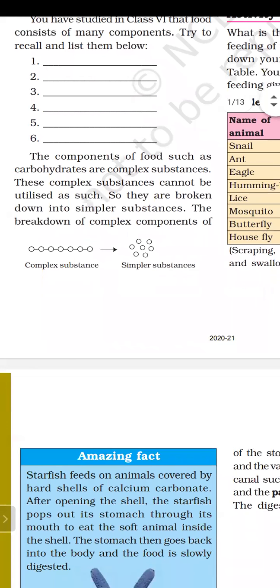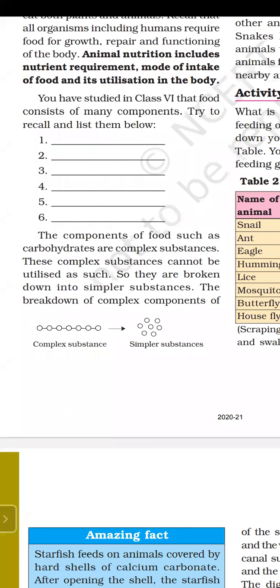So you can draw the diagram. Complex substance means we have many dot-like structures representing the complex substance, and these dot-like structures are separated, meaning broken down. This breaking down is known as digestion.